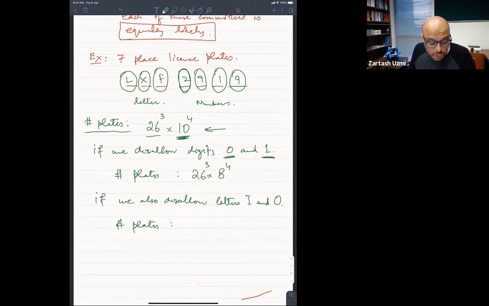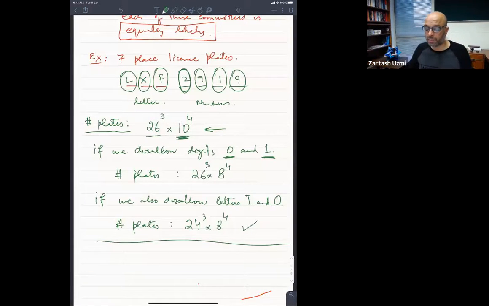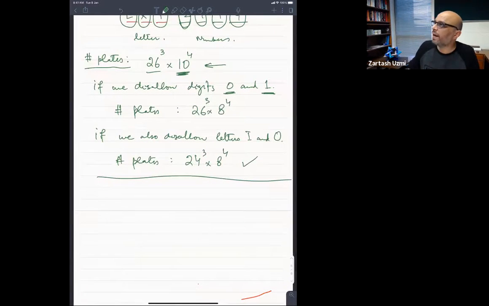24 power 3 into 8 power 4. This is great. So this is the basic counting principle. So next time we will talk about permutations and combinations. I will close the lecture now. If there are any questions, using the mic you can ask those questions.